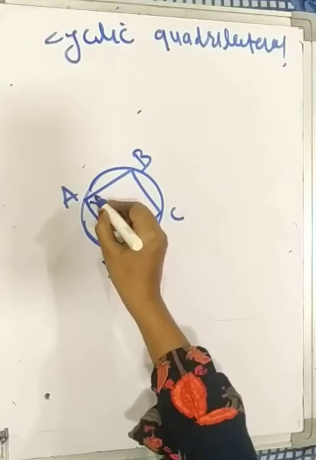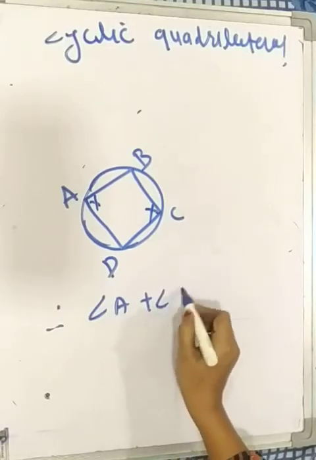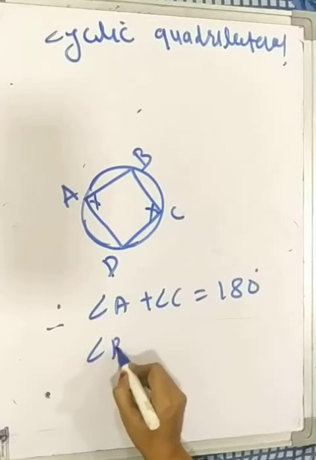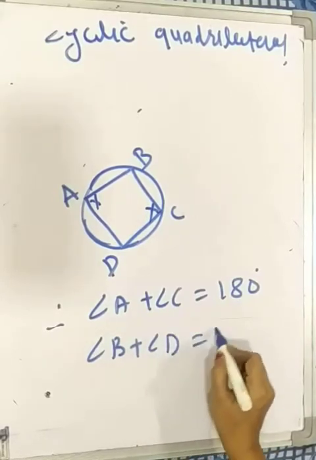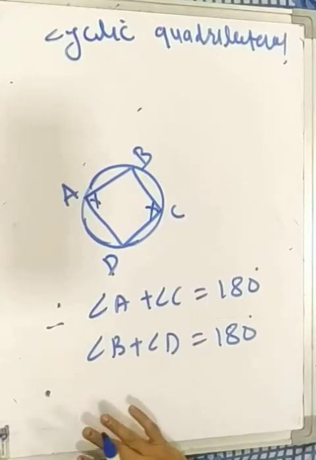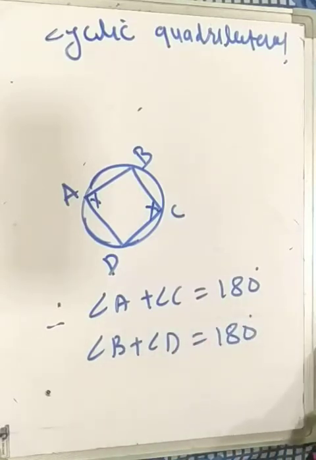Here the opposite angle of A is C. Therefore, angle A plus angle C equals 180 degrees. And the second pair is angle B plus angle D equals 180 degrees. Means the opposite angles of a cyclic quadrilateral are supplementary. This is the statement of the cyclic quadrilateral theorem.